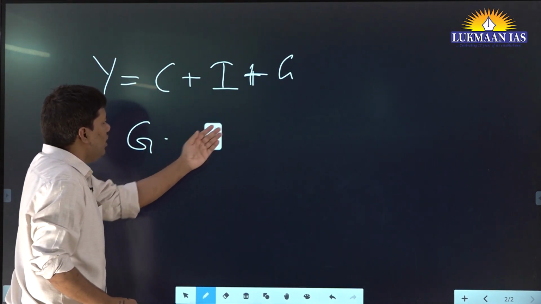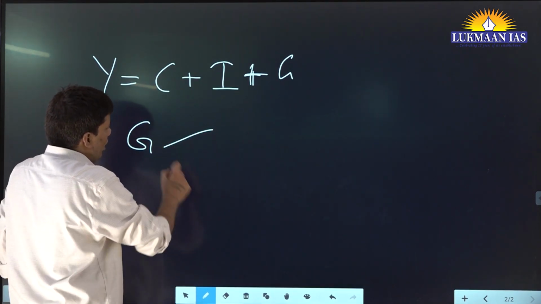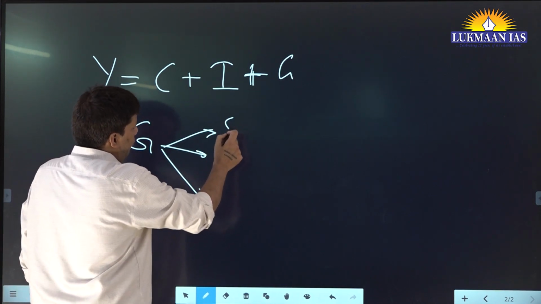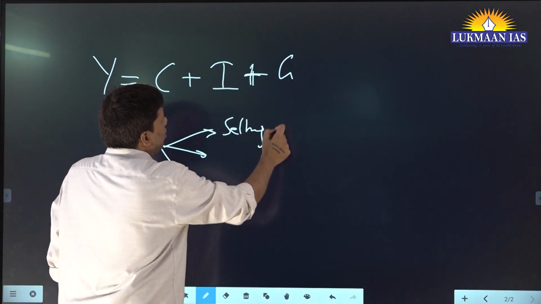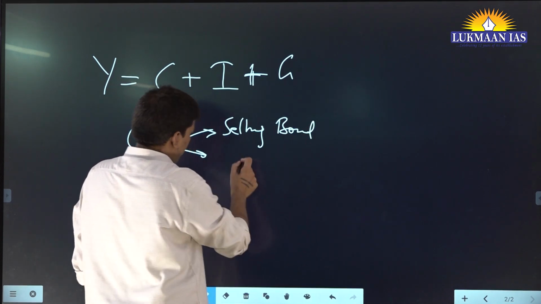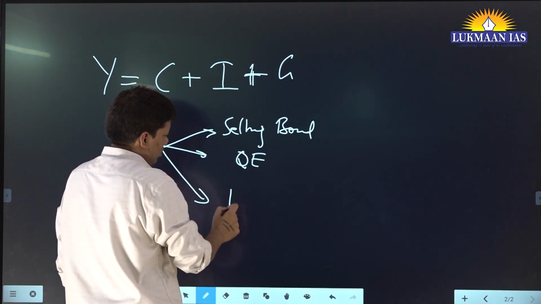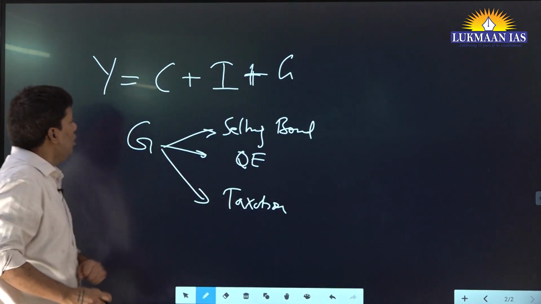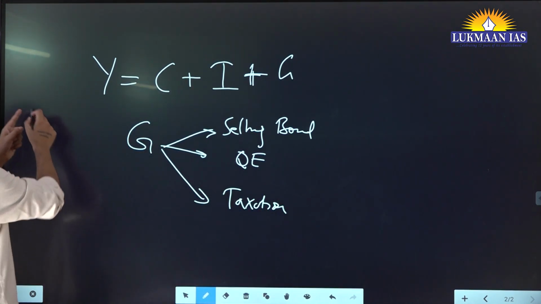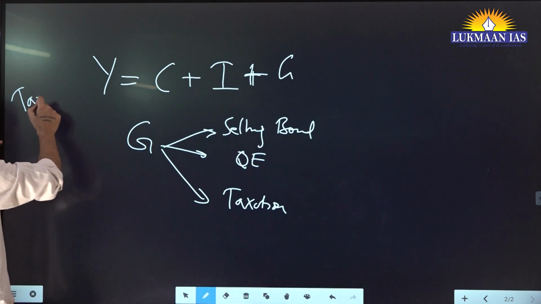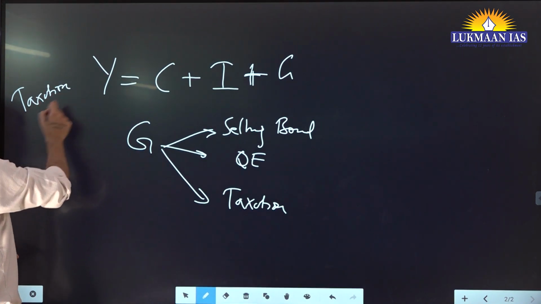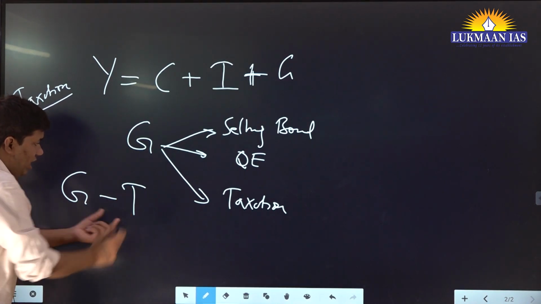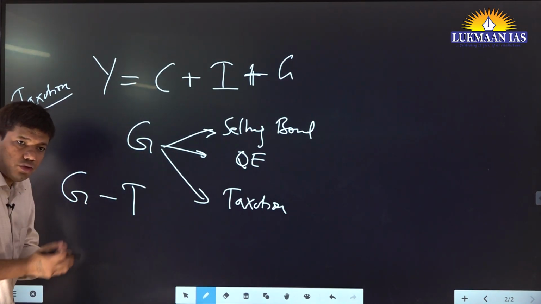We know government spending can be financed through three means: either by selling bonds, printing money, quantitative easing, or taxation. Right. Now, if the taxation is decreasing, we are assuming that in this particular situation the tax rate has decreased. So this means the T amount which the government was getting has reduced.